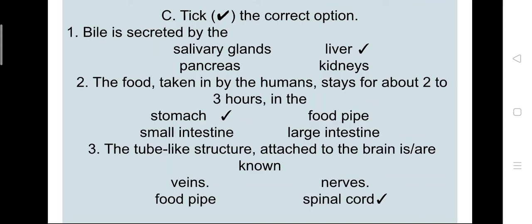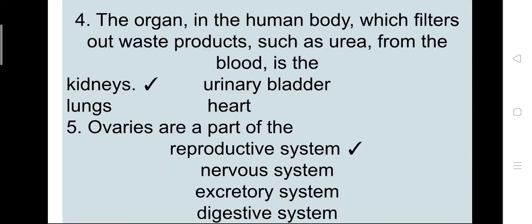Third, the tube-like structure attached to the brain is known as the spinal cord. Next is fourth, the organ in the human body which filters out waste products such as urea is the kidney.